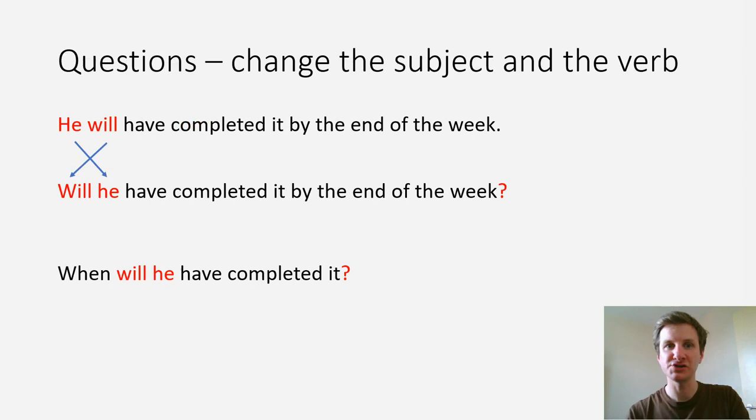Now on to questions. For questions, we change the order of the subject and the verb. So in a statement, he will have completed it by the end of the week. But a question, will he have completed it by the end of the week? And a question mark at the end. We can also use a question word: who, what, how, when, where, why. When will he have completed it?